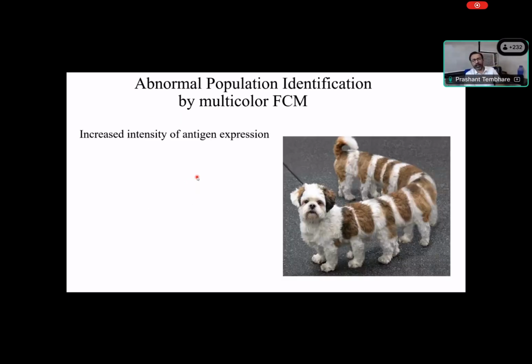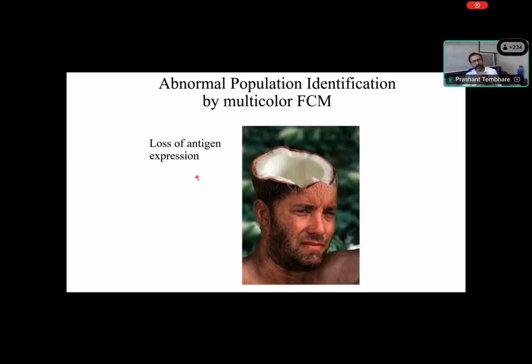Just to show you, this is the carbon on this photo. You can see the increased intensity. When I say increased intensity, that means something which should be normal, but it is far increased than the normal, as I showed in the picture, where you should have four legs, but if you have eight legs, then it is increased intensity. The same way, loss of antigen expression: something which should be there normally, but it's absent, right? Normally the protein should be there, but it is lost. So that also indicates abnormality.